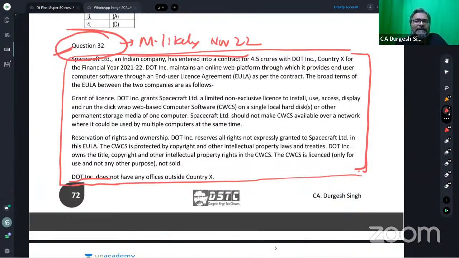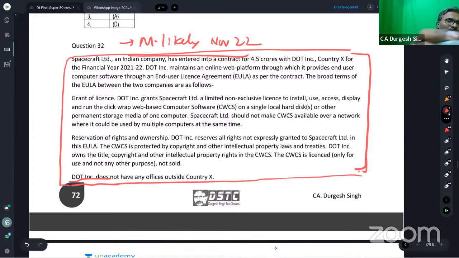So how is it going to be taxed? It is then going to be taxed as business income, because then it is to be characterized as business income, and business income, as you all know, could be taxed only if there is a business connection or a permanent establishment in India, isn't it? Up till here, it was all good. But ICAI has taken this case study to the ultimate level, which you people could not even think of. So let's see what ICAI has done out of this question. Let's have a look, students, over here.